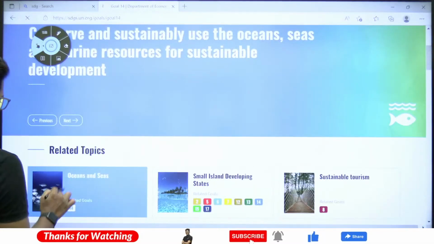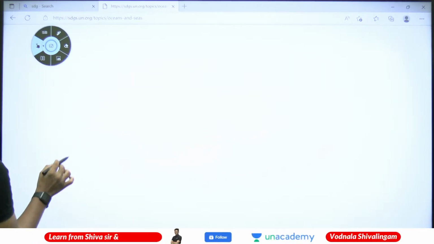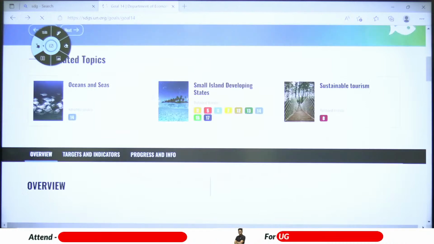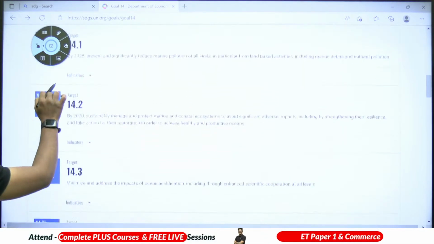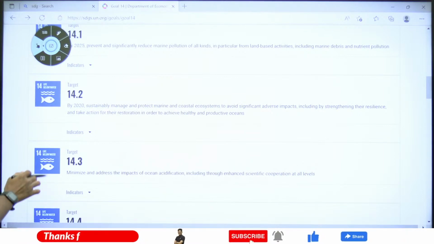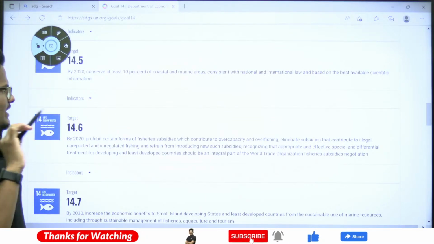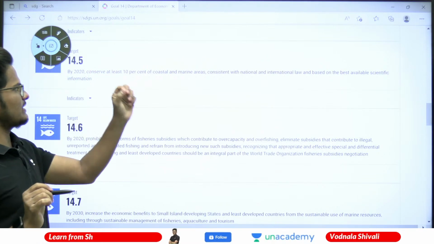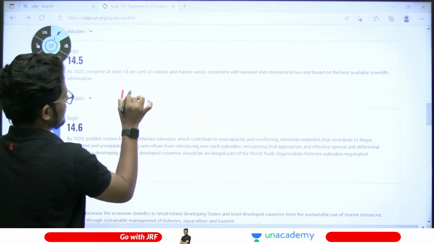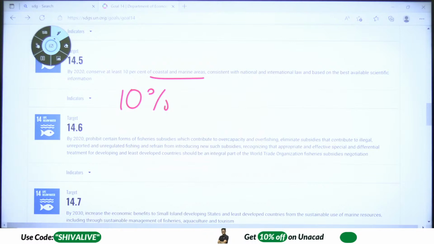What are the targets? In goal number 14, the fifth target is to conserve at least 10% of the coastal and marine areas, consistent with national and international laws and based on the best available scientific information.